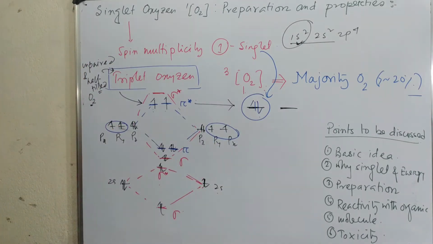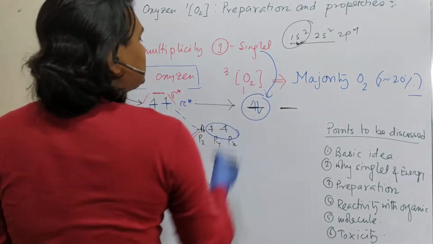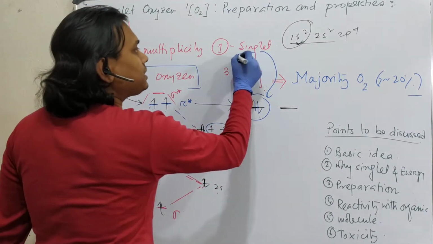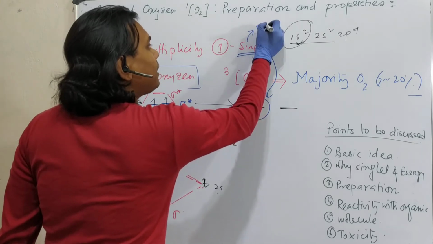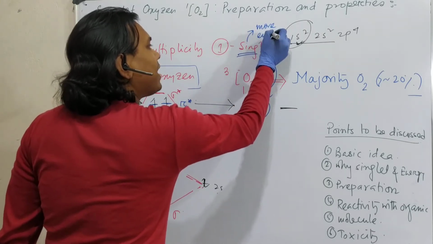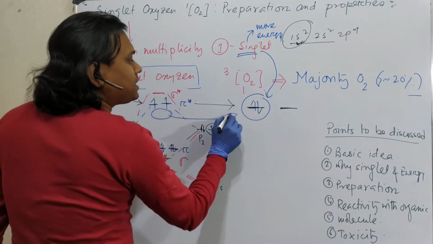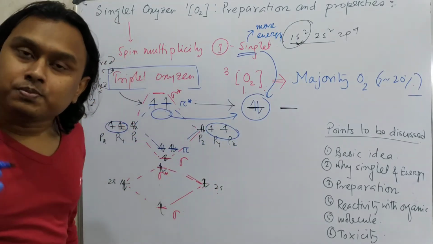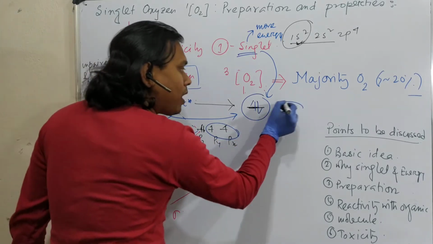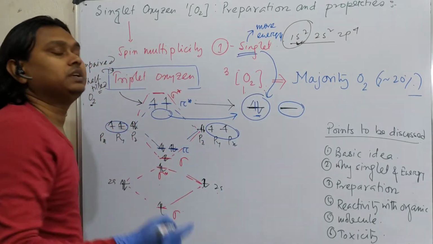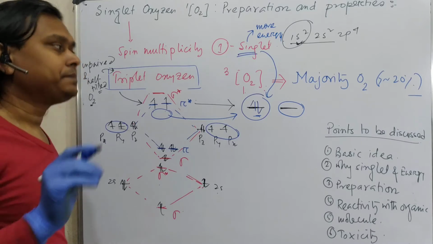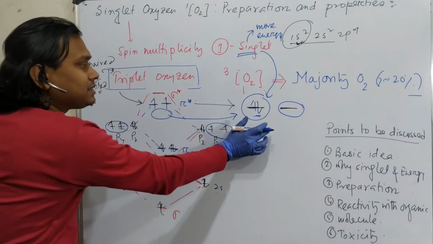Now a single question. Which one will be having more energy, this triplet or singlet? Obviously, singlet will have more energy. Why? See, the unpaired electrons got paired. You need to provide some energy such that one orbital is vacant and the other is filled. This does not generally happen. Fine. So this is the singlet.